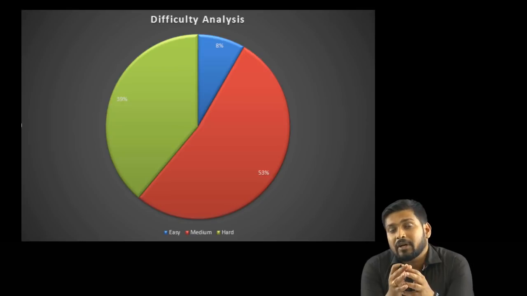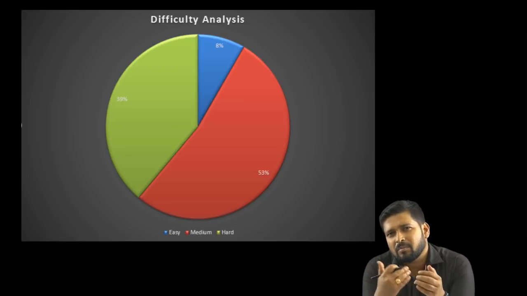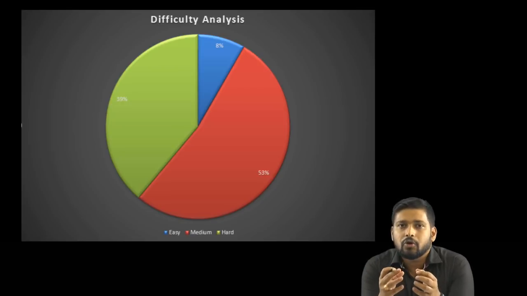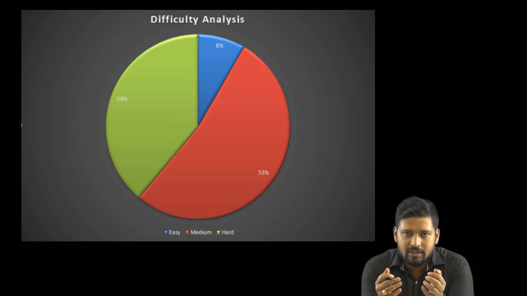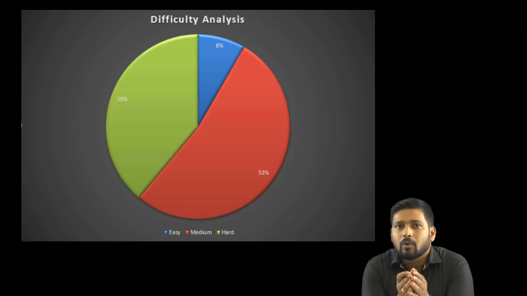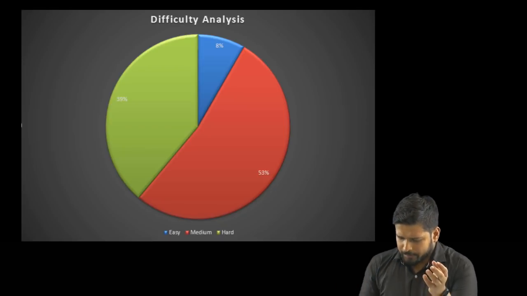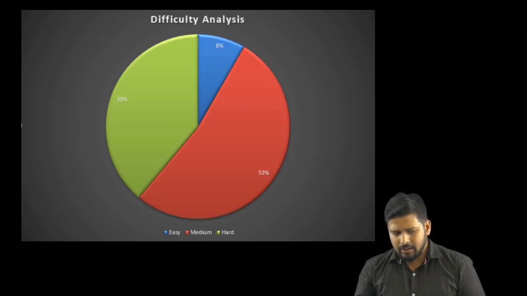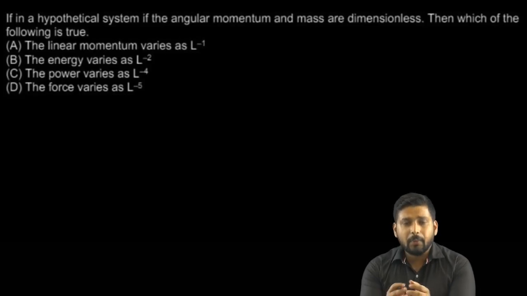These difficult questions required some advanced stuff, where you had to apply formulas, and the calculations were also lengthy, so some questions were difficult because certain calculations were difficult. All right, moving on, let's start with the questions.